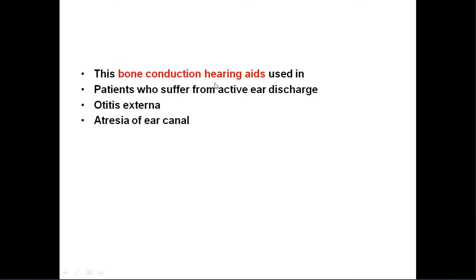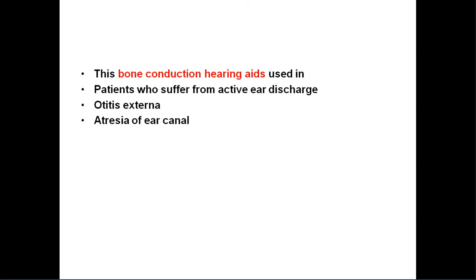Patients who suffer from active ear discharge. Suppose the patient has CSOM and is not fit for undergoing surgical treatment, and they have continuous ear discharge despite adequate medical treatment. Even if there is any discharge, then we will prescribe these bone conduction hearing aids.